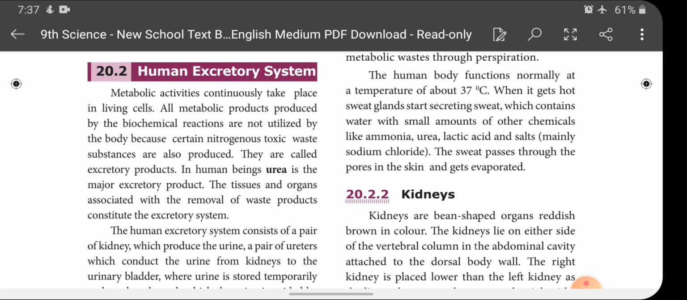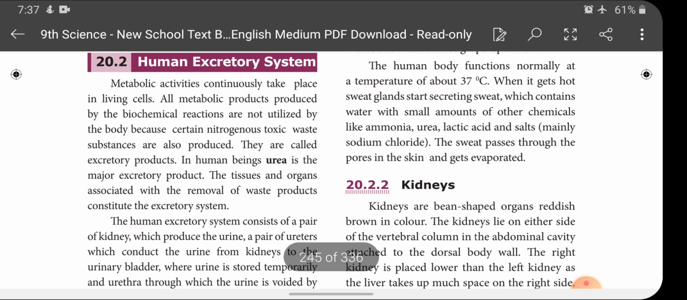Okay children, what are the organs involved in the excretory system? In our excretory system there are a pair of kidneys located on either side of the vertebral column in the lower abdominal region. The kidneys are joined with a pair of ureters or urinary tubes which join the urinary bladder, and the urinary bladder opens out through the urethra. These are the general organs present in the excretory system.